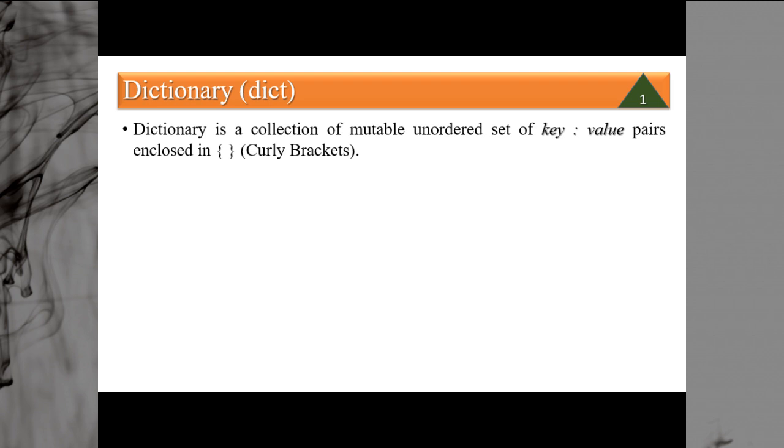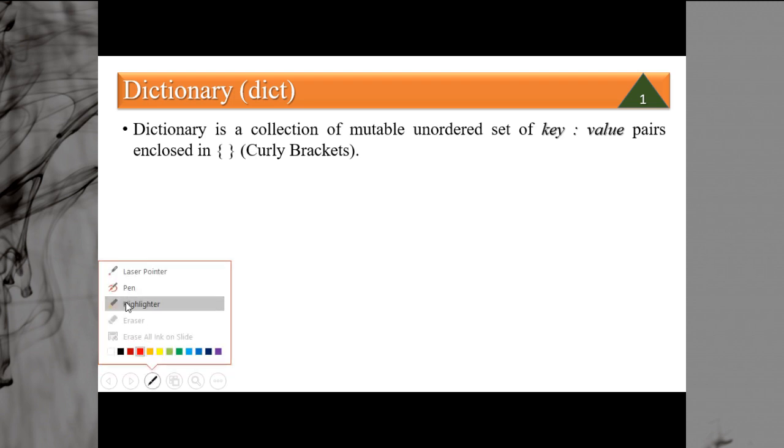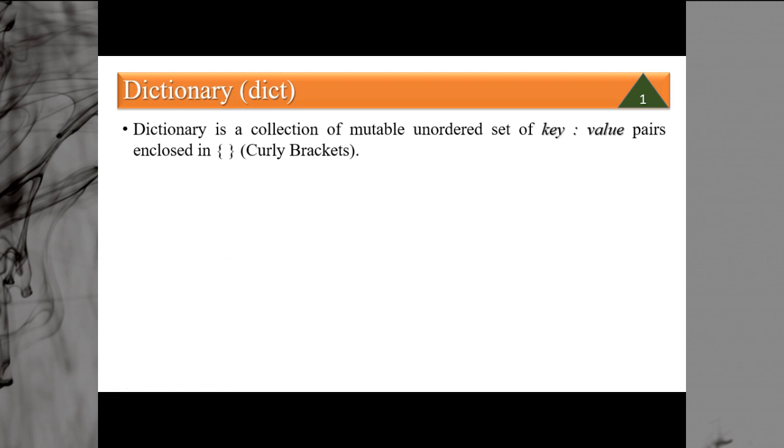The data stored in the dictionary is always enclosed in curly brackets. That is the second point which is clear here. And the third point is that data is available in key value pairs. It means the first element will have a key, then a colon sign and the value, then a comma, then the second key, its value, then a comma, and so on.